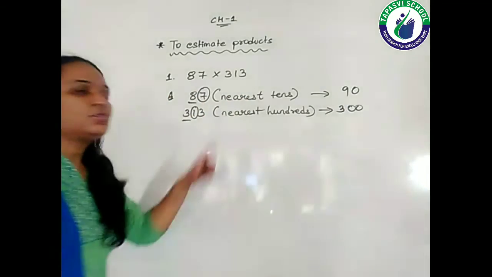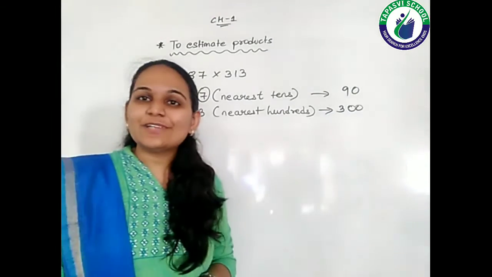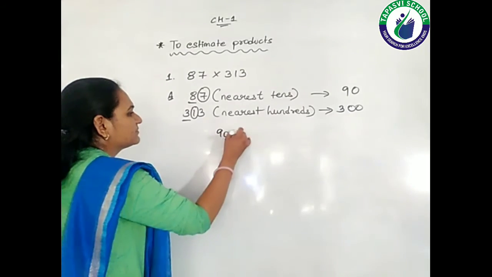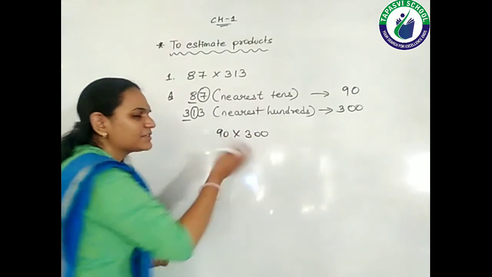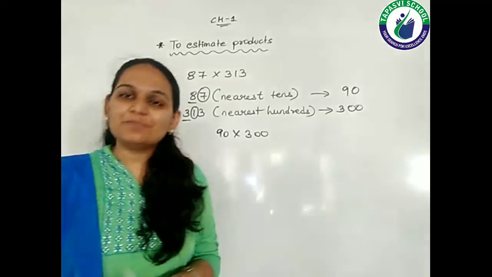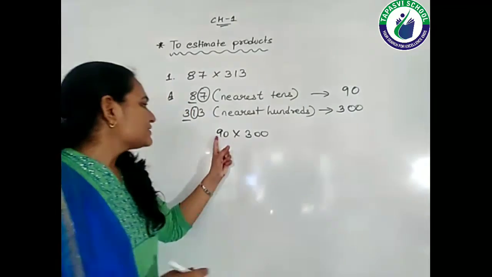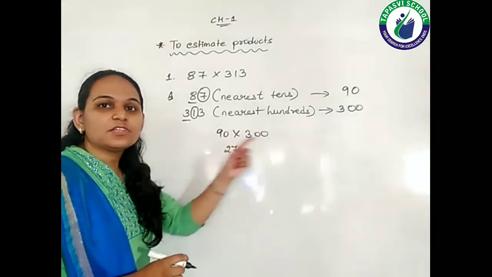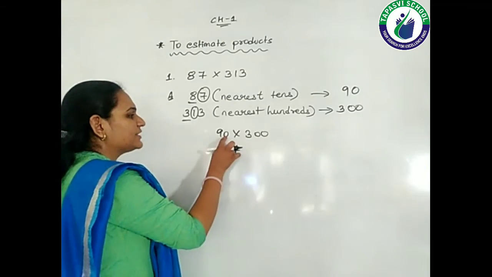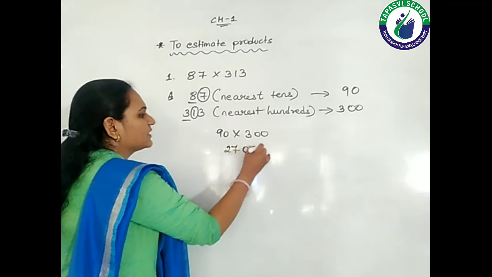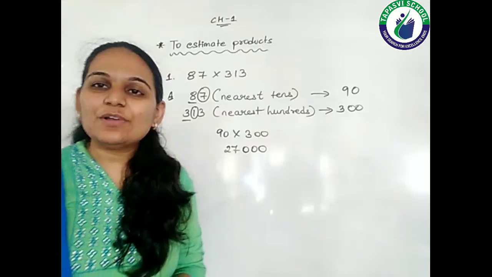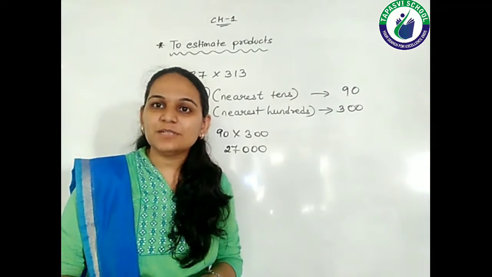Now what we are going to do with these rounded numbers is multiply them. So 90 multiplied by 300. You can do the reverse also, 300 multiplied by 90, the answer will remain the same. So 9 3s are 27. And what about the zeros? How many zeros are there? 1, 2 and 3. So the answer is 27,000. Right, students? Now let's see one more question.